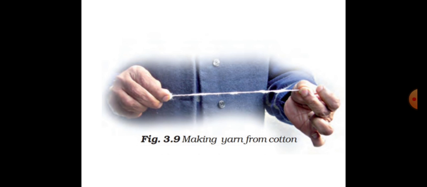To make yarn, the very first step is ginning, the process in which cotton fibers are separated from their seeds. Then the next step is spinning. In this step, yarn is made from fibers.